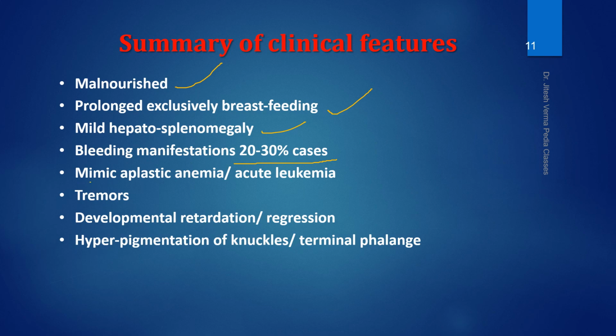The clinical picture may mimic that of aplastic anemia, because in aplastic anemia there is pancytopenia, or acute leukemia may mimic megaloblastic anemia. Then tremors due to B12 deficiency. Developmental regression is also an important feature, and hyperpigmentation of knuckle or terminal phalange is also an important clinical feature.